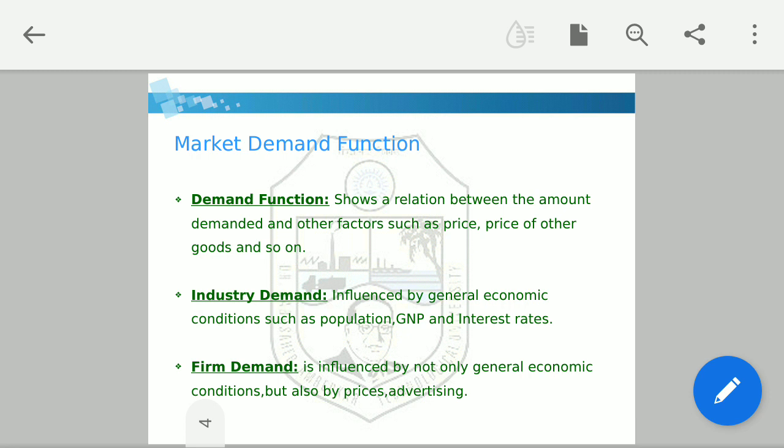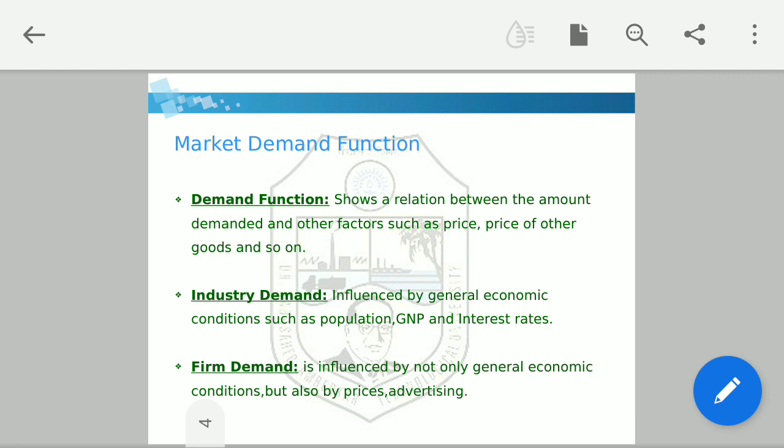Obviously, you will prefer the product whose advertisement you have seen. In this way, advertisement affects demand. If advertisement is more, the demand will increase, and if advertisement is less, the demand will be reduced.